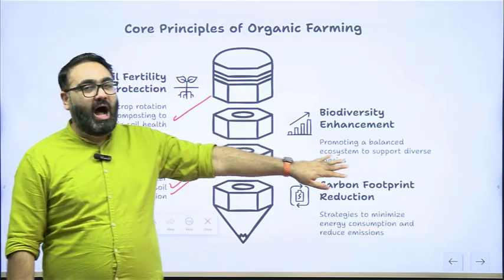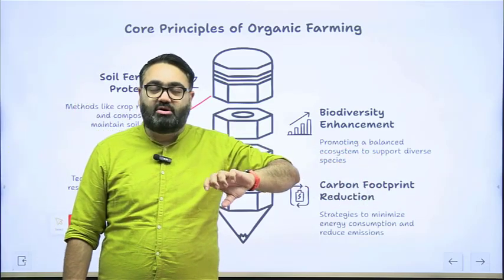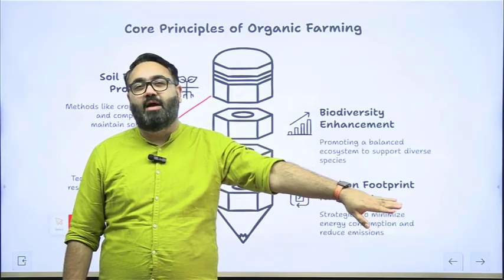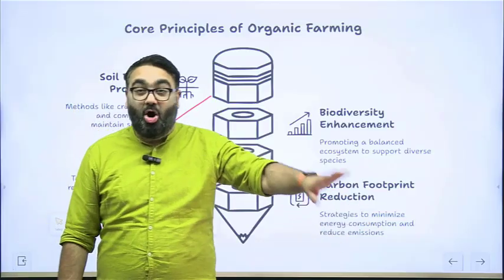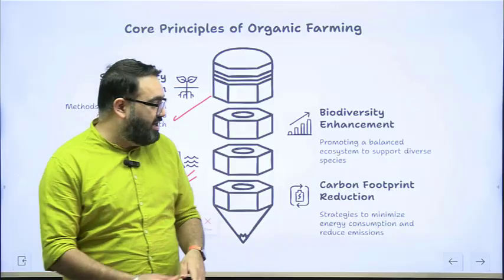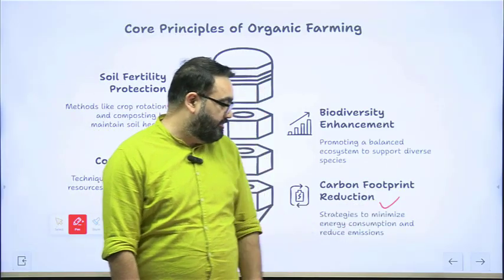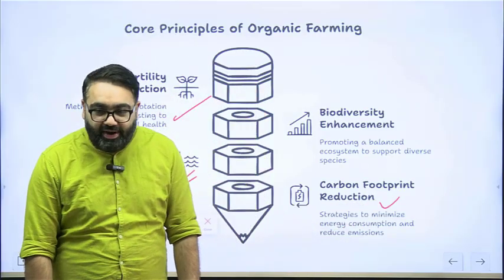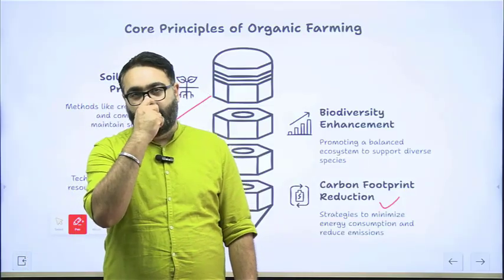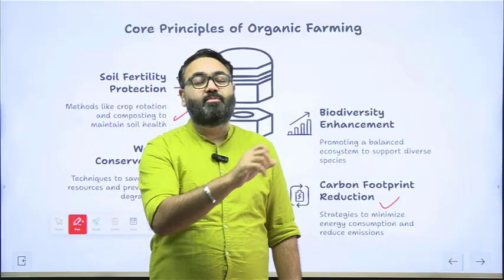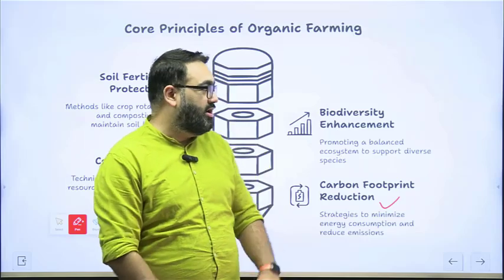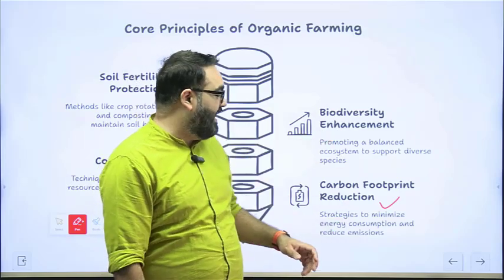There's also the issue of biodiversity enhancement. That means, are you making sure that other species also get a part of this environment and are able to sustain, or are you just using all the resources for yourself? Most importantly, carbon footprint reduction: trying to ensure that your farming practices do not pollute the environment. The carbon emissions should be reduced as much as possible so that it is sustainable in the long run. All these are core principles of organic farming.